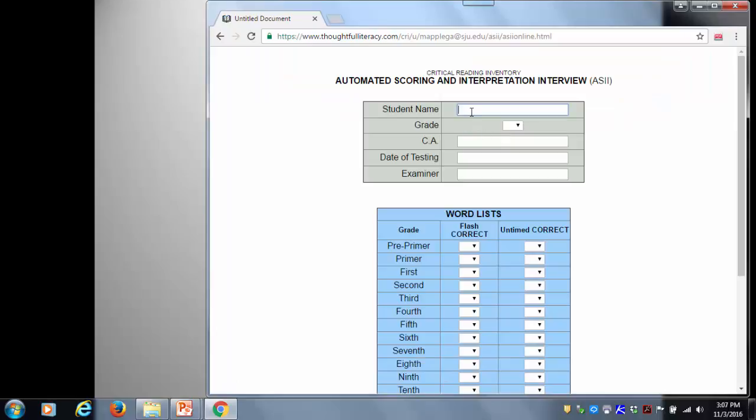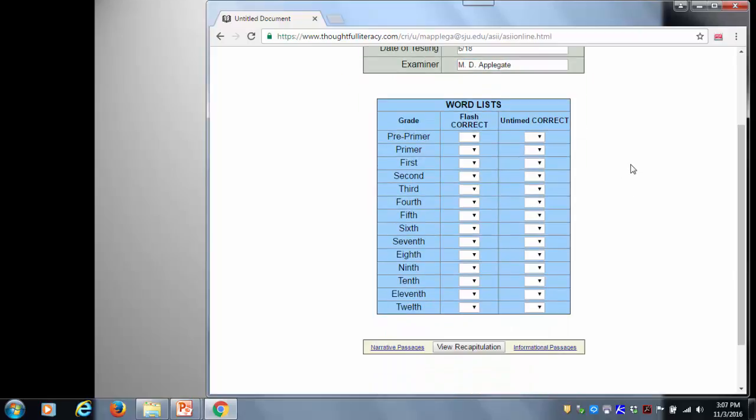This time I'm going to have Susie, who is also 10. Whoops, she's in 4th grade. She's 10, and her testing day is 6/18, and I'll put in my name. I'm ready now to go and put in the flash.